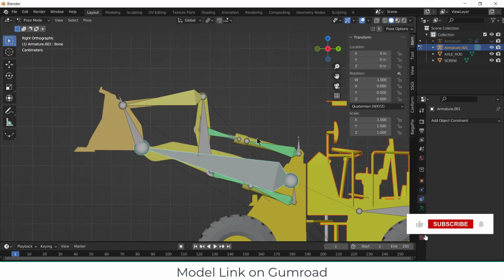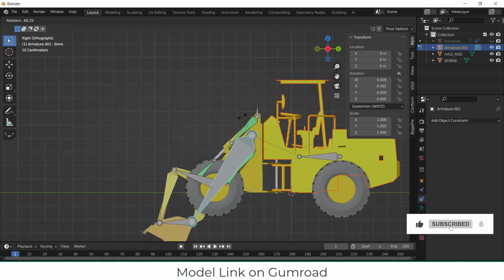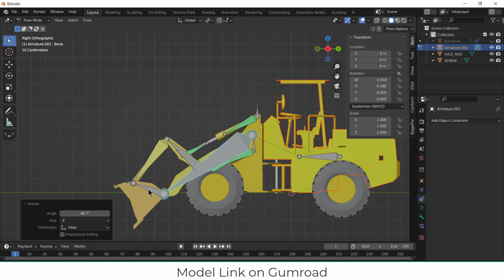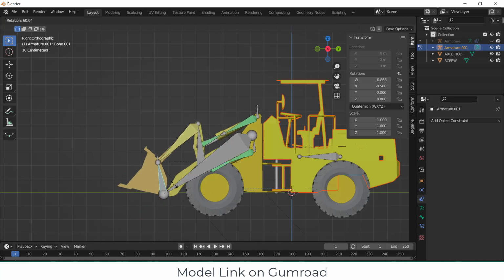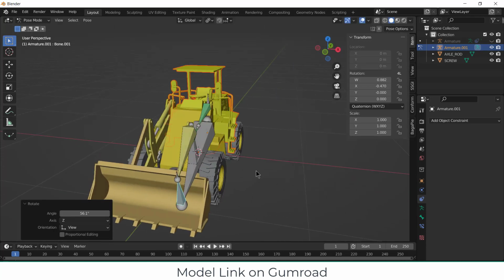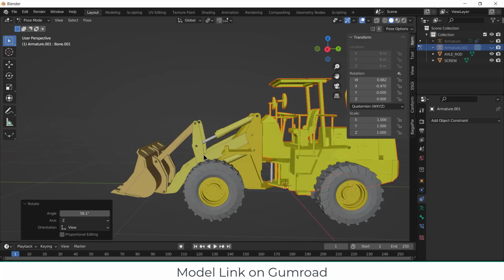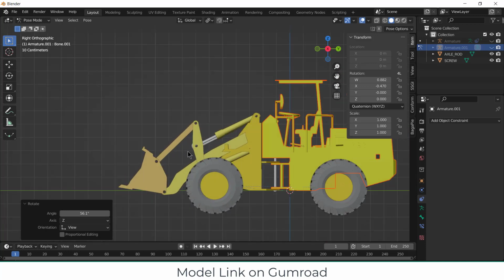What are your thoughts? Tell me. It looks fine to me, I don't see any kind of issues. For example, if I rotate here, let's just for a second hide the bone. So you see, let's try to do some animation. Let's see the bone again.